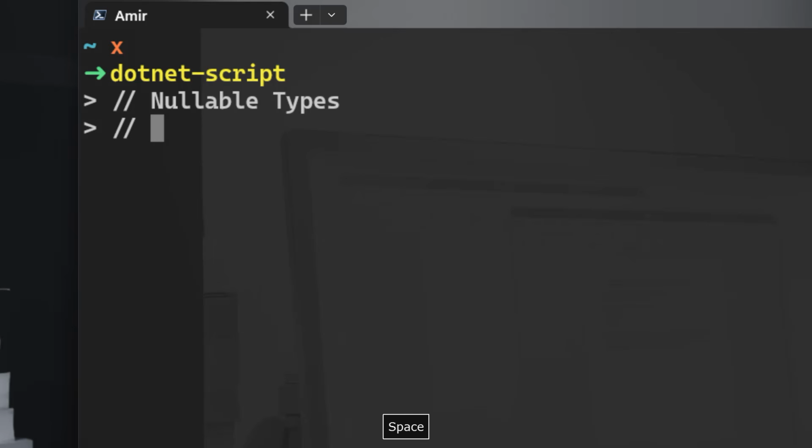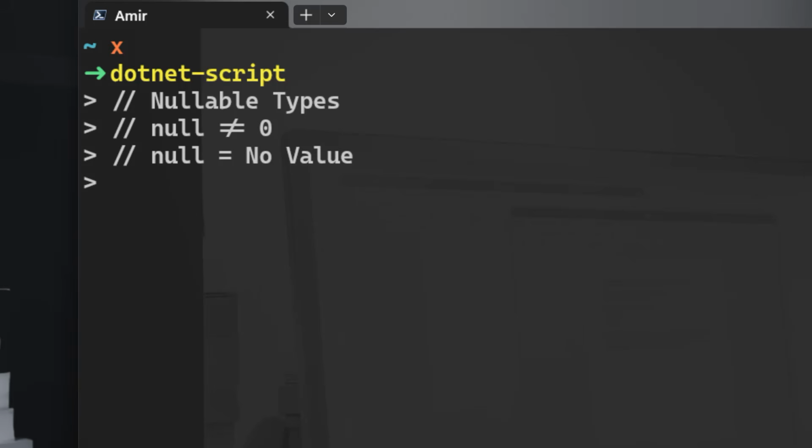So one very important thing I wanted to mention here, that null is not equal to 0. Okay? Null means that there is no value. No value is not equal to 0 because 0 itself is a value. So nullable types use this question mark, and this question mark means that the variable is allowed to contain null.